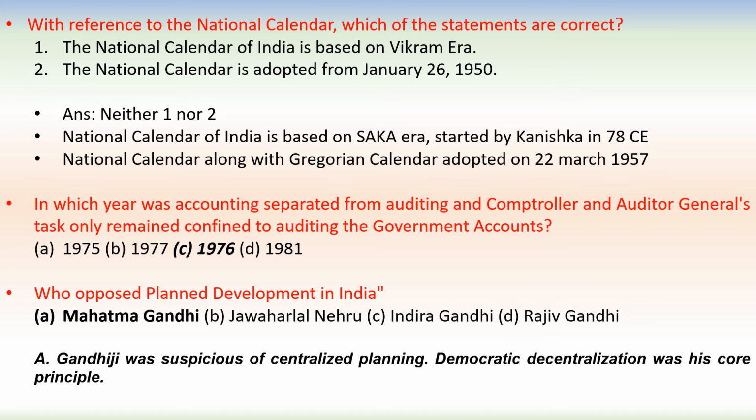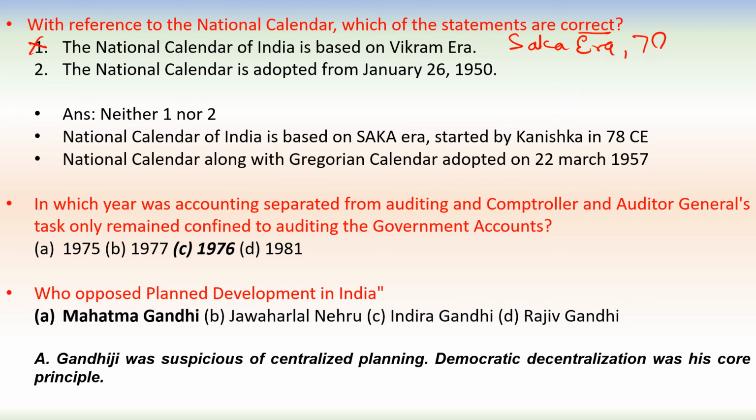Next one. With reference to the national calendar, which of the following statements are correct? The national calendar of India is based on the Vikram era. No, this is wrong. This is based on the Saka era.